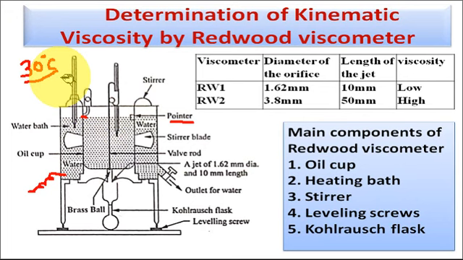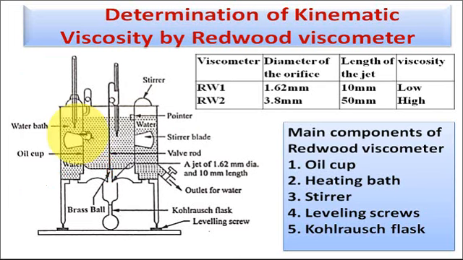Now when the 30 degree centigrade temperature or the desired temperature is achieved, the ball valve is lifted. Now oil starts to flow from the jet to the Kohlrausch flask. As we remove the brass ball from the orifice, we start the stopwatch. So now we are noting the time